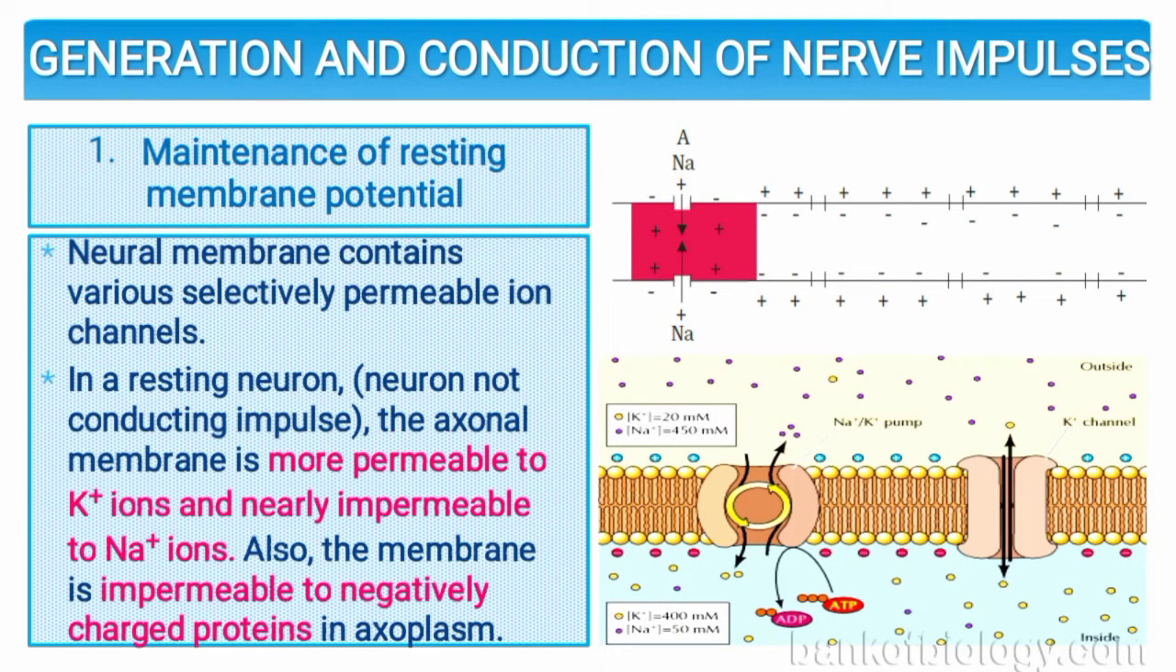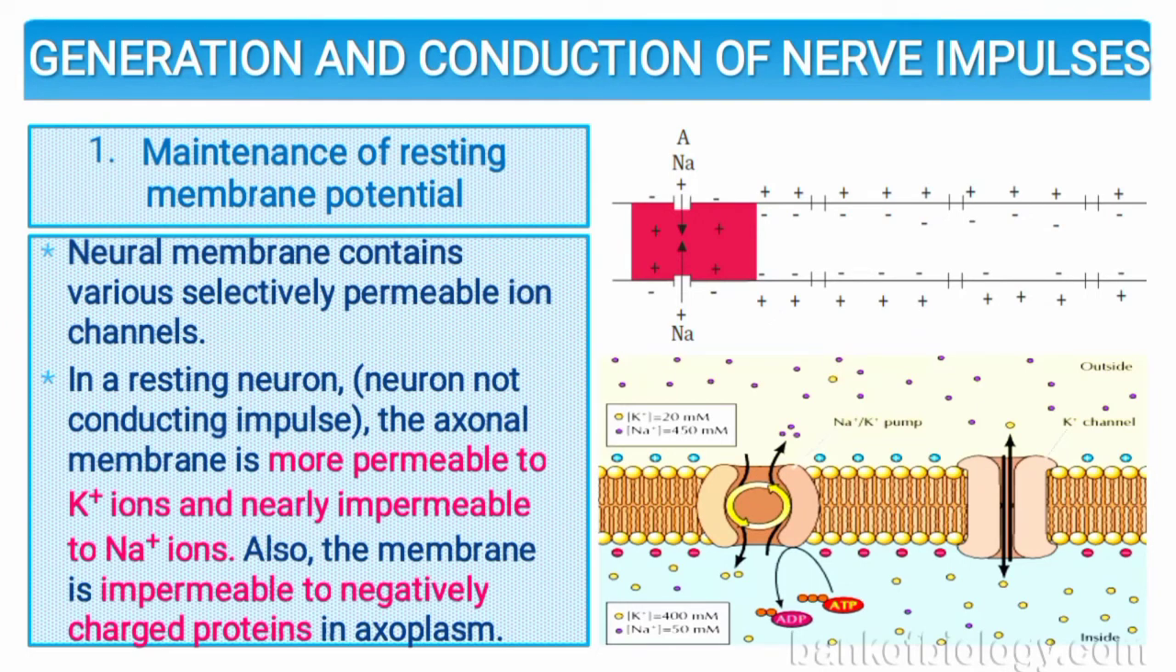What is maintenance of resting membrane potential? Neural membranes contain various selectively permeable ion channels. Means to say, the sodium potassium pump is also present inside the neuron membrane, as well as the calcium pump. So in a resting neuron not conducting impulses, the axonal membrane is more permeable to potassium ions and nearly impermeable to sodium ions. As you might be very well aware, you have studied in the previous classes that a cell membrane has channels from where sodium and potassium leak inside and outside.